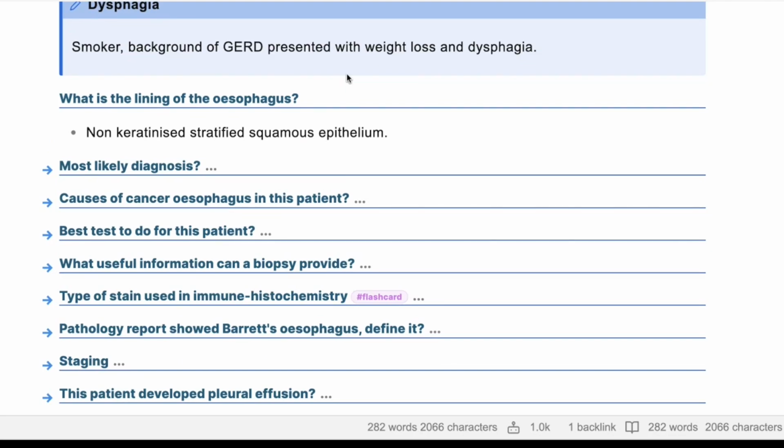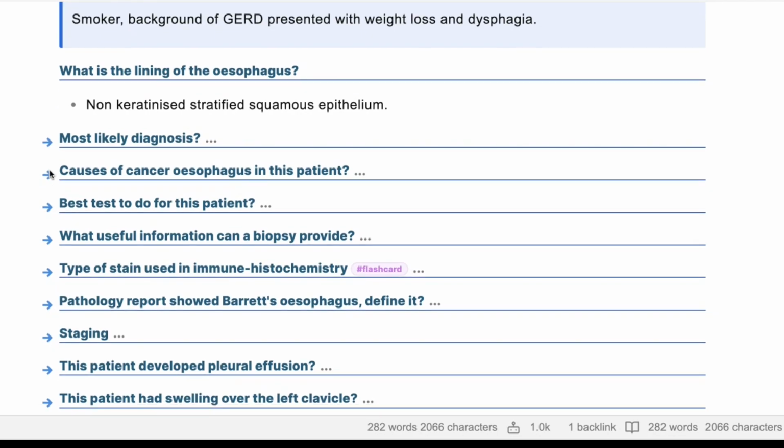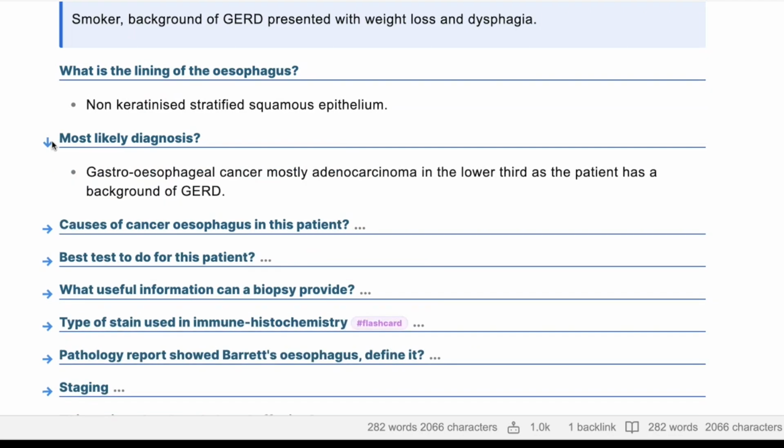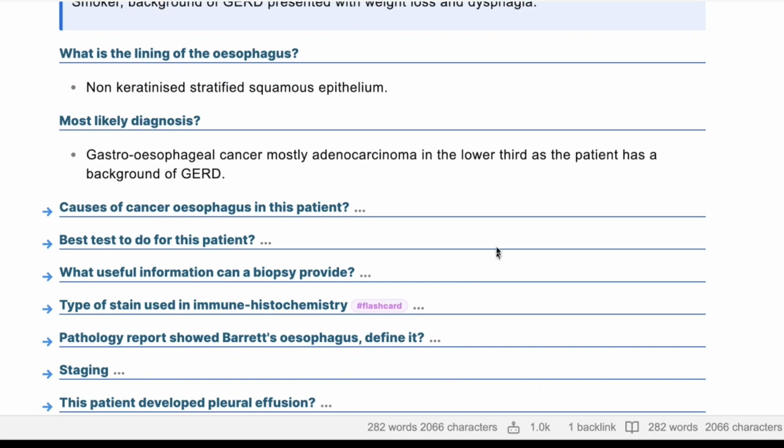It's most probably cancer of the esophagus. Can you specify? Squamous cell carcinoma of the esophagus? I think it's adenocarcinoma instead. So adenocarcinoma of Barrett's esophagus.